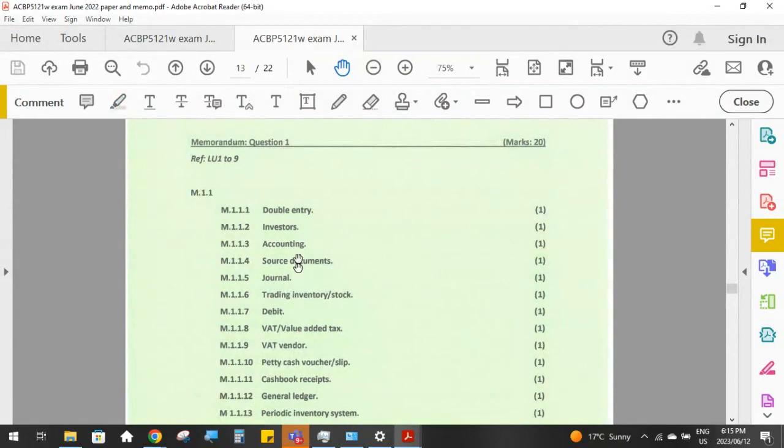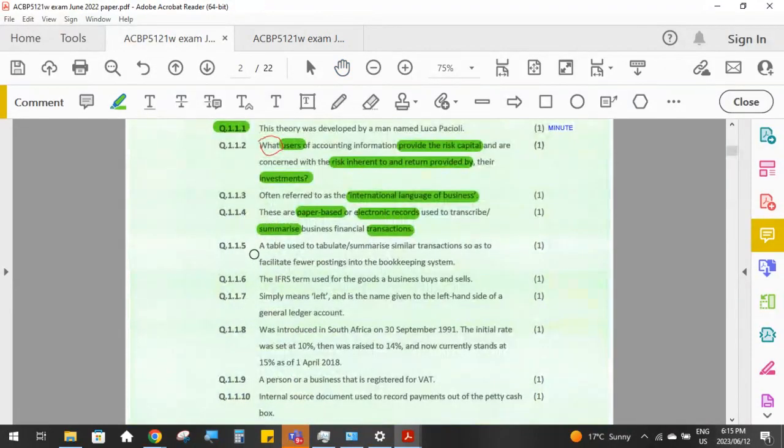And the very first step in our bookkeeping cycle is that source documents summarize transactions. And we then record the source documents into our subsidiary journals, etc., etc. So all they wanted to know was what are those records? So always look for that word. Here they want to know these are paper-based or electronic records. So it was the records that they wanted. So that is source documents.